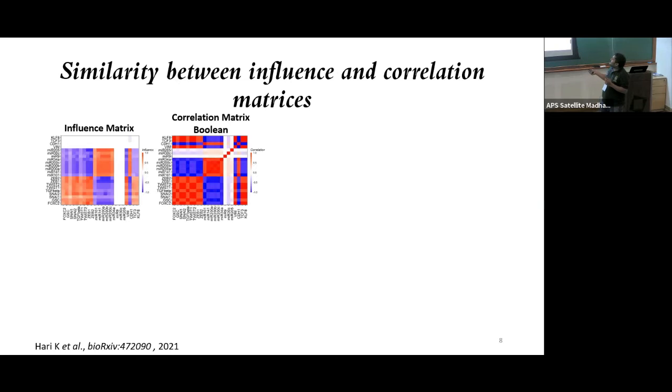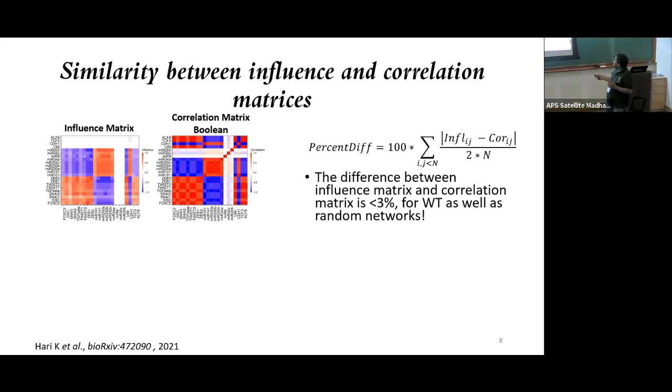So we looked at the correlation matrix. This is something that we generally see when we are looking at high throughput data: correlation of the expression levels between all the different genes that we are interested in. And what we see is that the correlation matrix that we obtained from Boolean looks very similar to the influence matrix that we have.